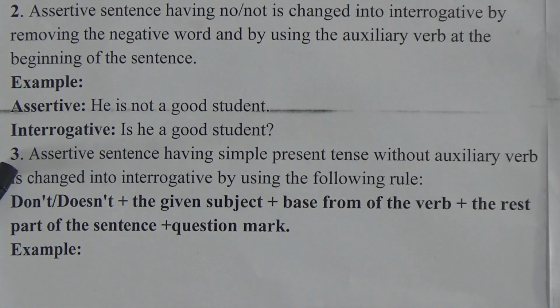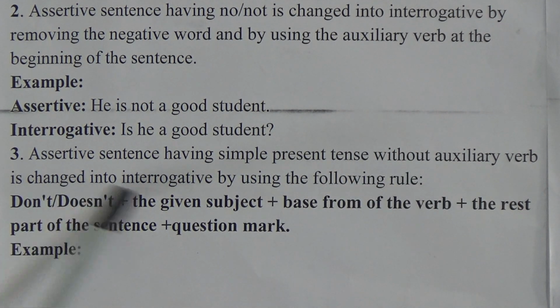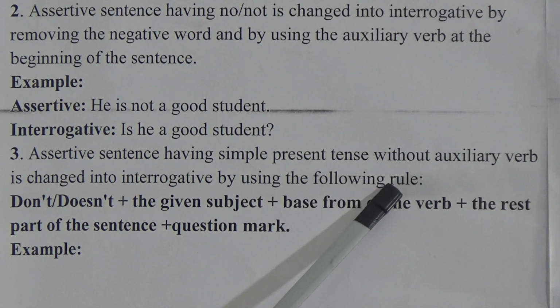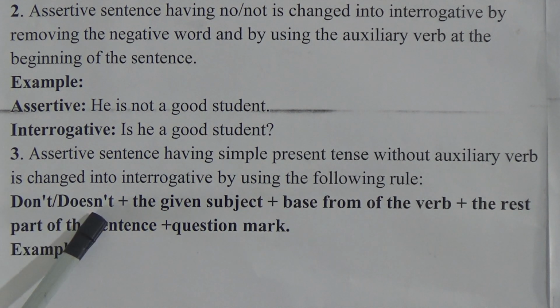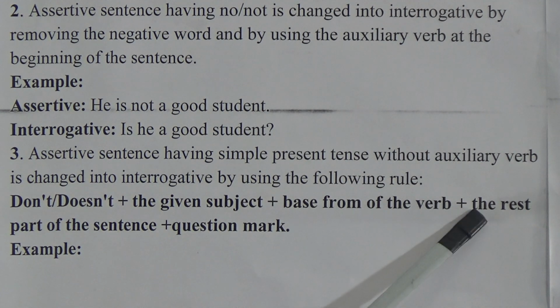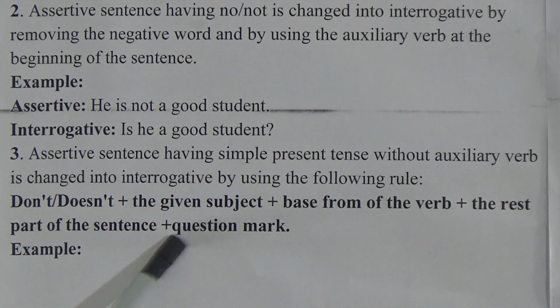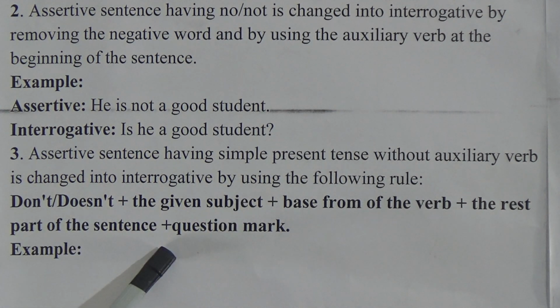Now, rule number 3: an assertive sentence having simple present tense without an auxiliary verb is changed into interrogative by using the following rule. That means there will be no am, is, was, were. Look at the structure: don't or doesn't plus the given subject plus base form of the verb plus the rest of the sentence plus question mark. Look at it properly.